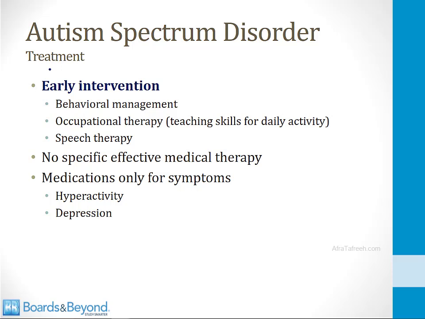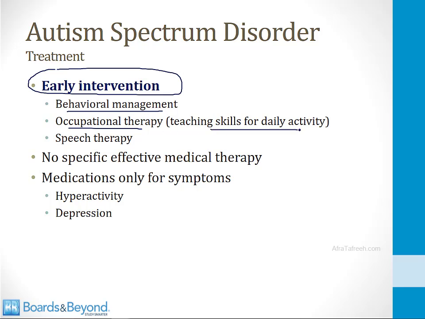Let's talk briefly about the treatment of autism. What they're going to want you to know for your boards is that early intervention is very important. The earlier the child is diagnosed and can get to specialists, the better the child will do in the long term. Behavioral management is often done. This is teaching the child good behaviors. Occupational therapy is also done. This is teaching the child skills for daily activity. And speech therapy is often done to help teach the child how to speak and interact normally.